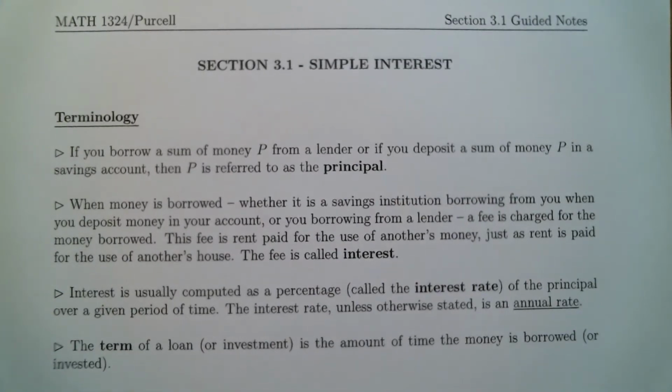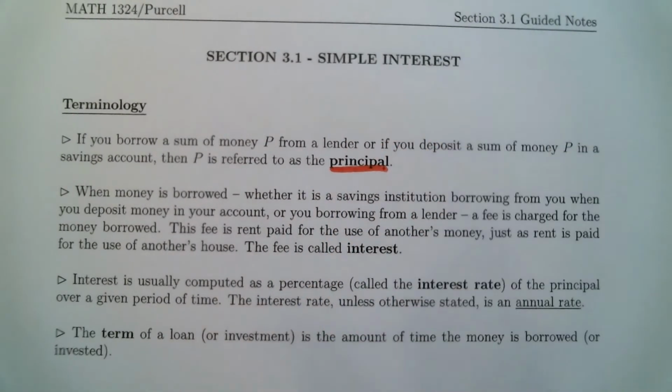Let's return to the top of page 1 in the section 3.1 notes just to discuss some terminology you will hear throughout this chapter. All right, first bullet point. If you borrow a sum of money, P, from a lender, or if you deposit a sum of money, P, in a savings account, then P is referred to as the principal. So if you hear this word principal, all that's referring to is the amount of money that you've borrowed if you're making a loan, or it's the amount of money you're putting in the bank if you're creating a savings account. So that's what the principal is.